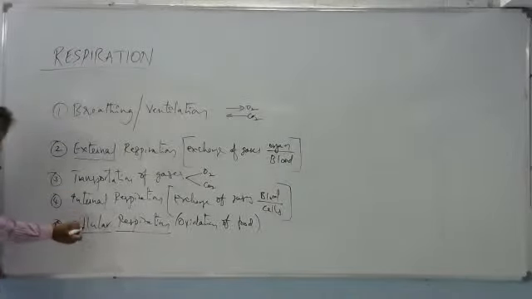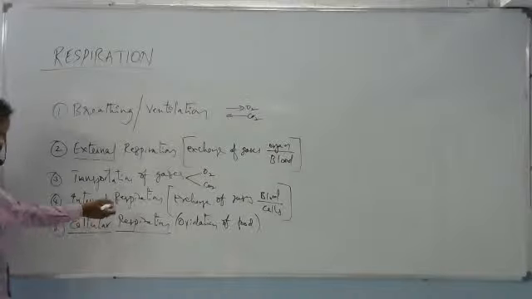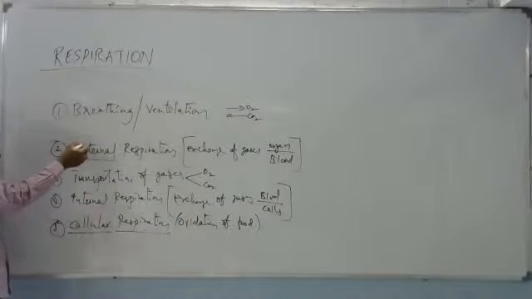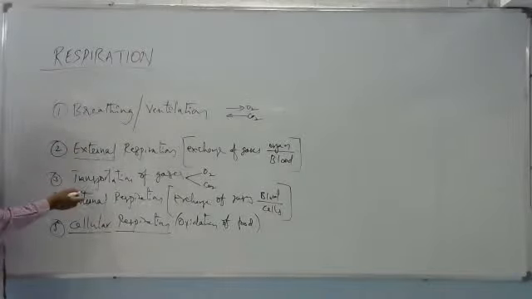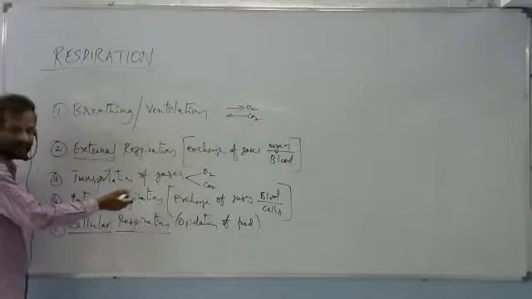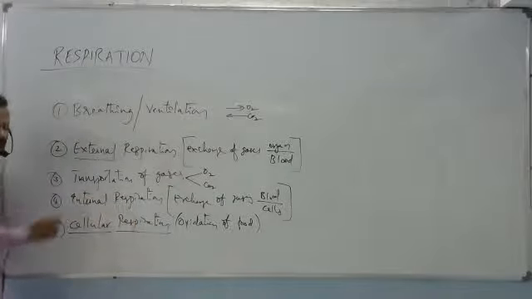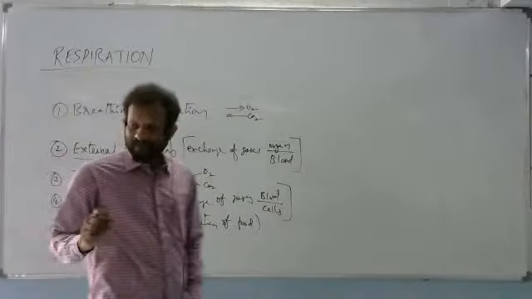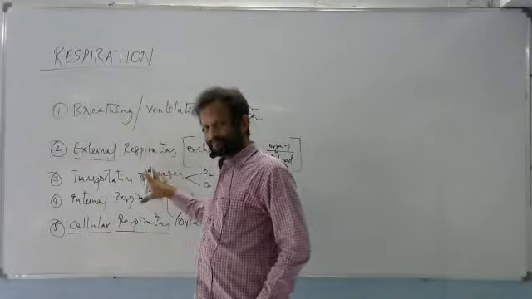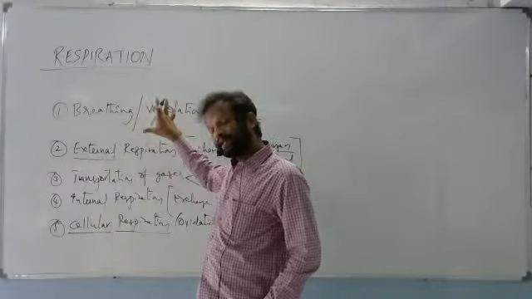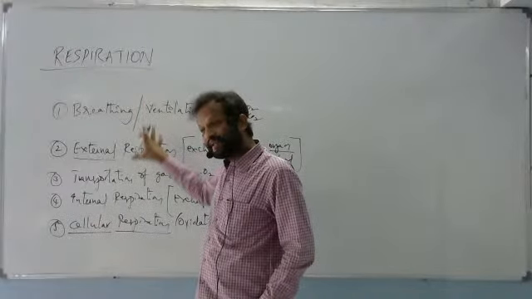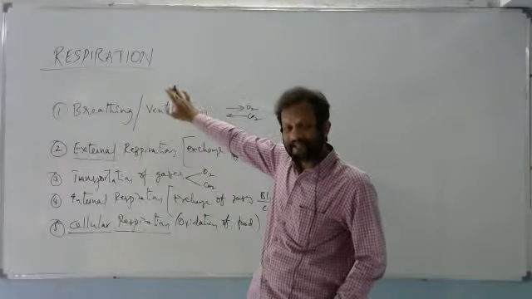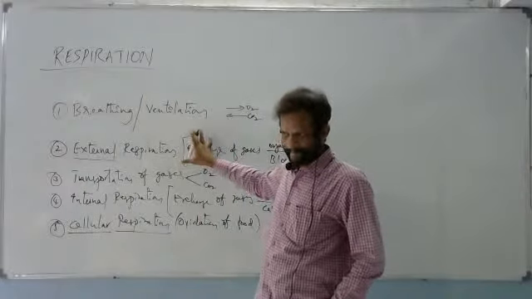So, for cellular respiration to occur, all these four steps must happen. Otherwise, oxygen cannot reach the cells for cellular respiration. So, in these 5 phases, we can understand the respiration perfectly.